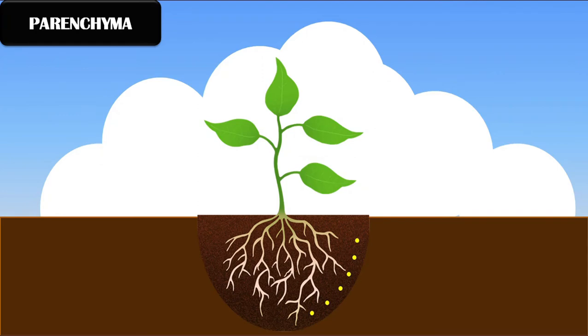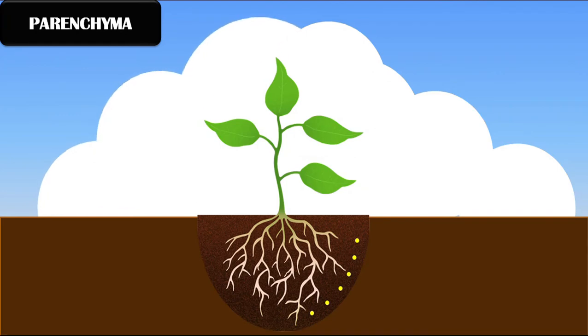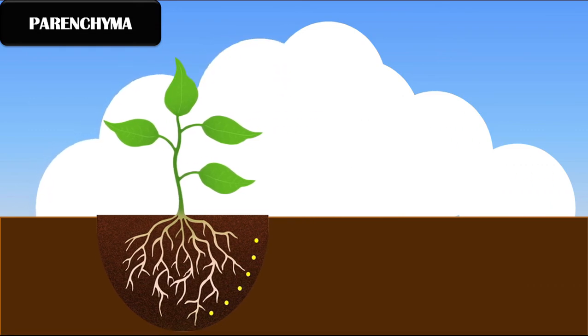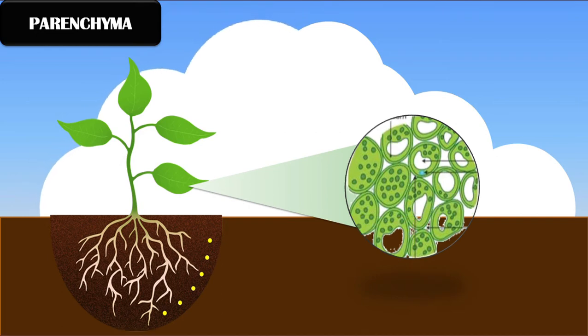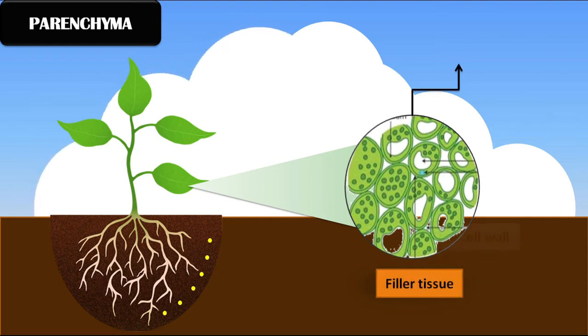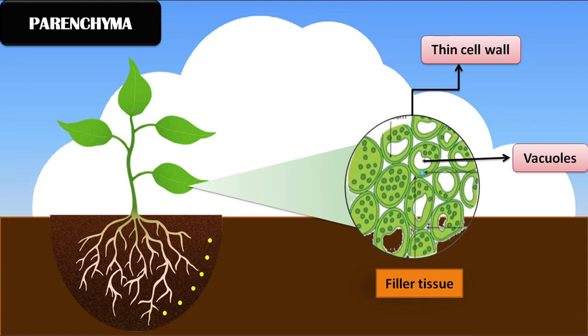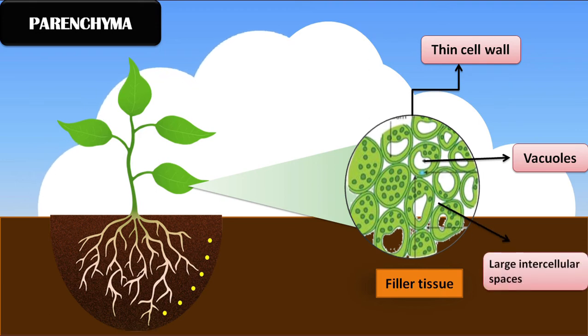The first tissue is parenchyma. You can find parenchyma tissue throughout the plant body. They are even known as the filler tissues because mostly they fill the space between the other tissues. If you look at their cell wall, you can observe it is quite thin, and having a thin cell wall makes these tissues soft. These cells have vacuoles and large intercellular space is present between these cells.